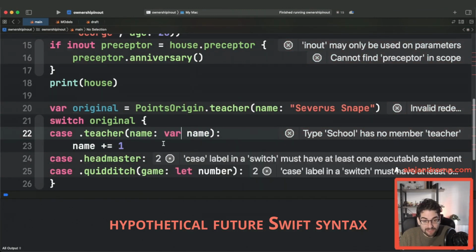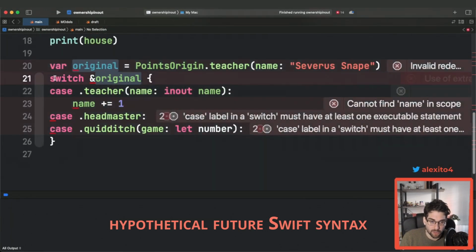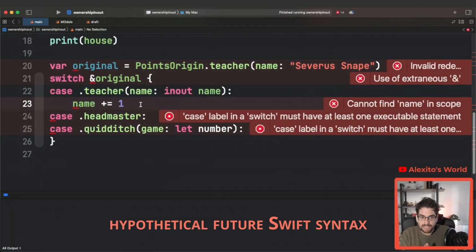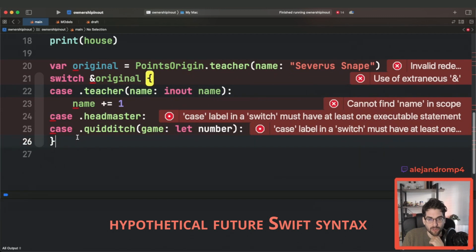But now imagine we have this new power that we can actually do inout references. And again, maybe we need to do this. Now you were able to do a switch, and based on each case, you could take inout bindings to the content of the switch, if that was the case, and actually mutate it in place. This could simplify so much code, make it so much nicer, and working with value semantics will be amazing. But now I know what you're thinking.